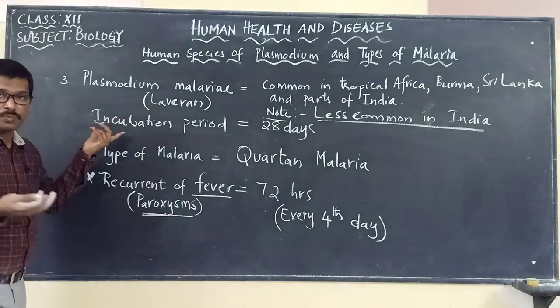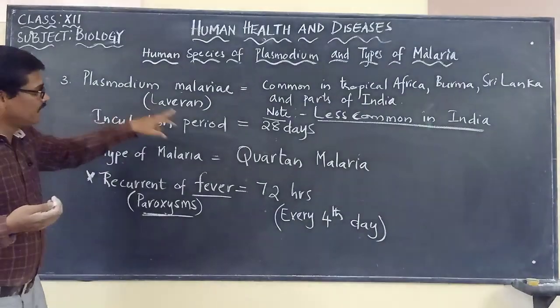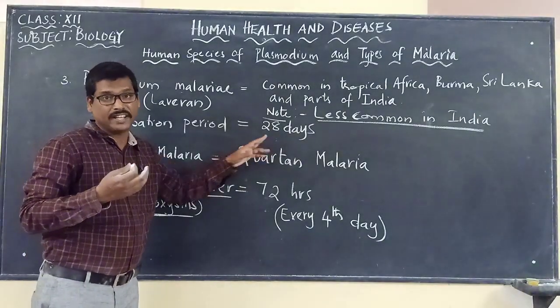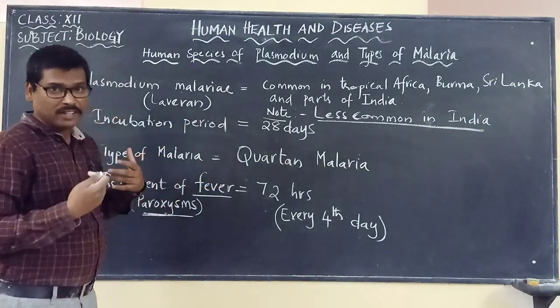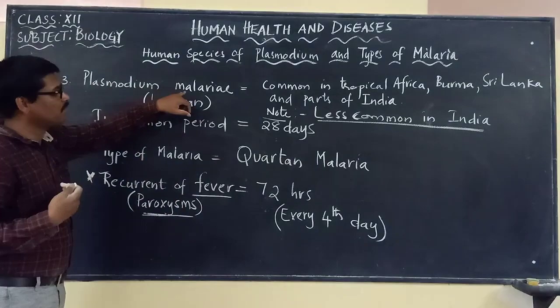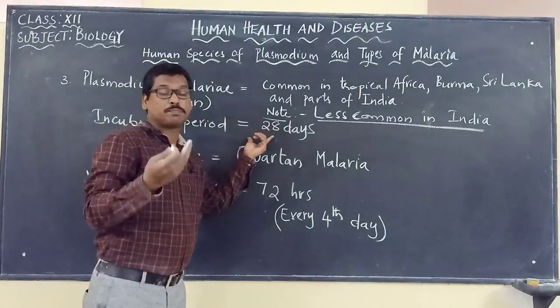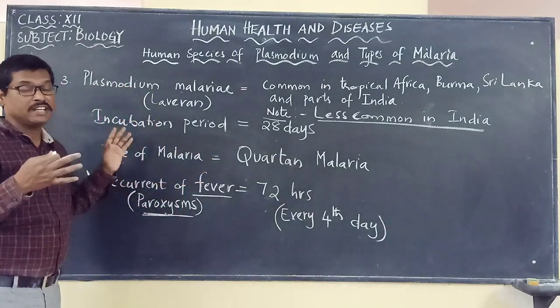And the same points. What is the incubation period of this particular Plasmodium malariae? It is about 28 days. So after entry of this microorganism, the malarial parasite called Plasmodium malariae, it takes about 28 days to express the signs and symptoms and cause the malaria.